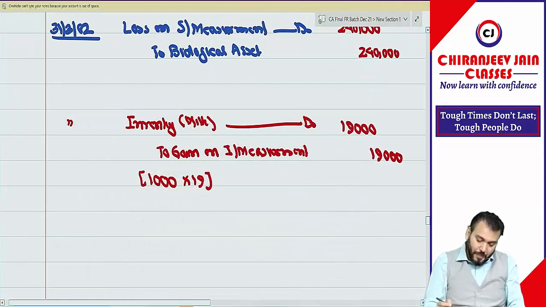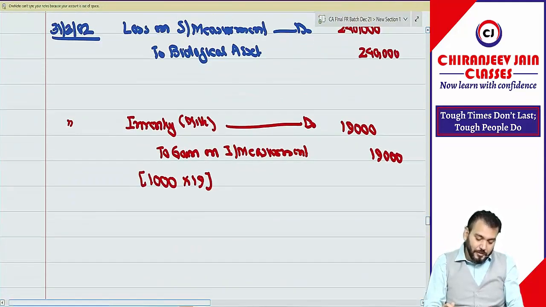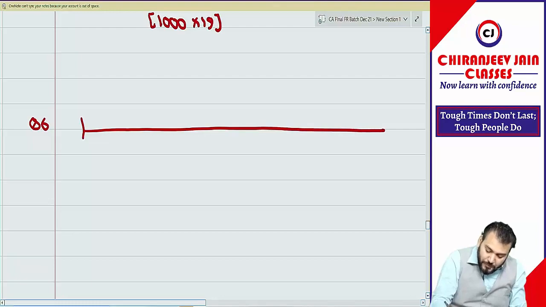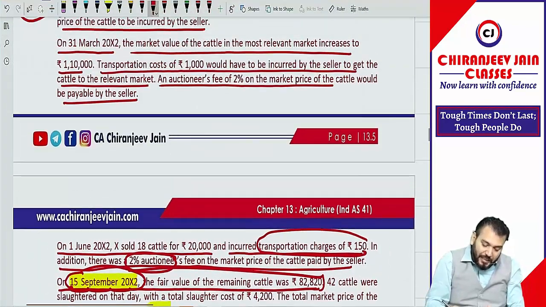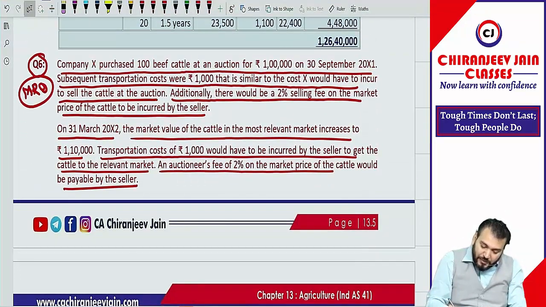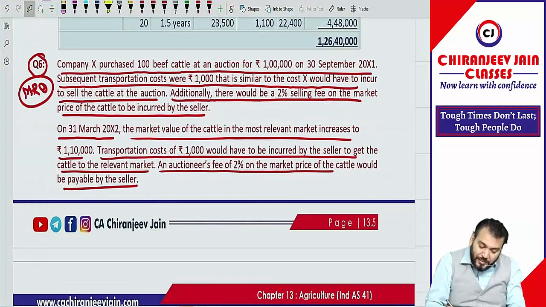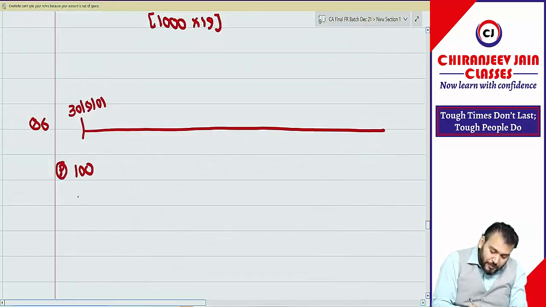Now, can we start? You will draw, I will draw. Question number 6. You will say what are the informations given. How many cattle did X purchase, and on which date? On 30th September 2001 they purchased 100 cattle. What is the price paid? 1 lakh, correct? So this is the purchase price.